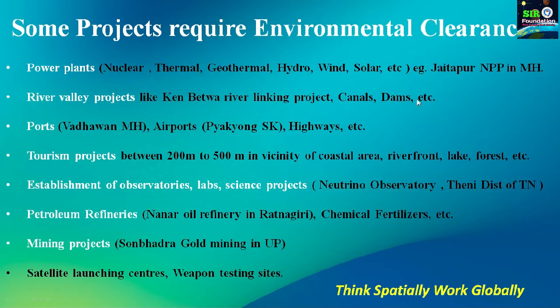Here is a best example, the Jaitapur nuclear power plant in Maharashtra. There are many environmental issues because of this nuclear power plant, and there are protests against this power plant by the local people also. So there is always a conflict between nature and humans, and that's why this environmental clearance is necessary. Then river valley projects like the Ken Betwa river linking project, then different canals and dam projects, they also need environmental clearance. We have different seaports, airports, and highways, which again need environmental clearance.